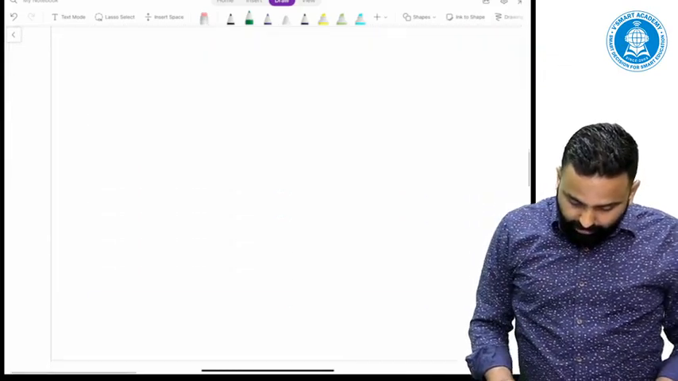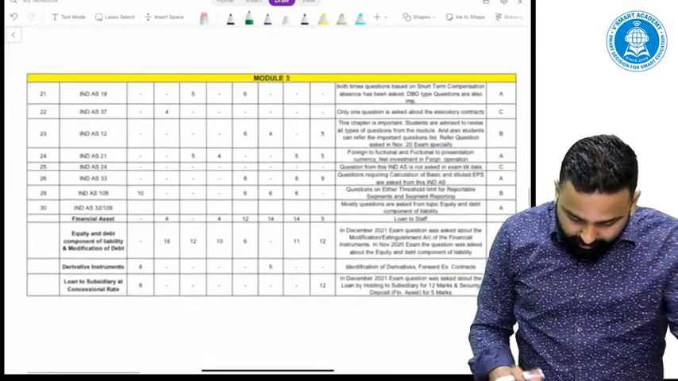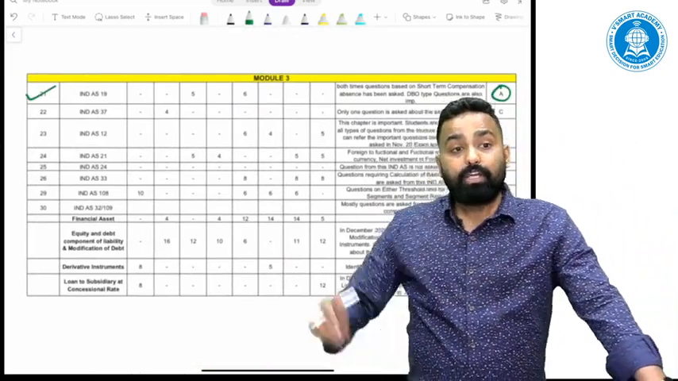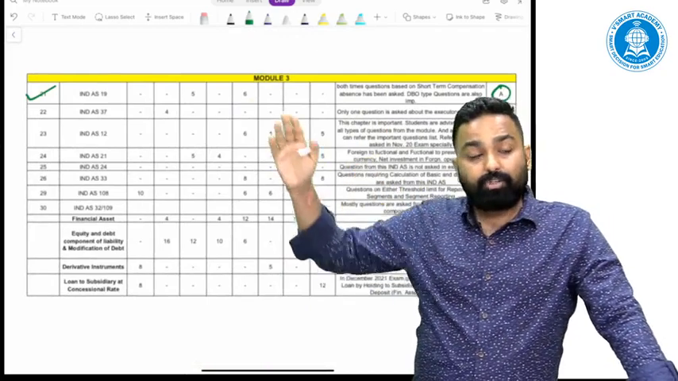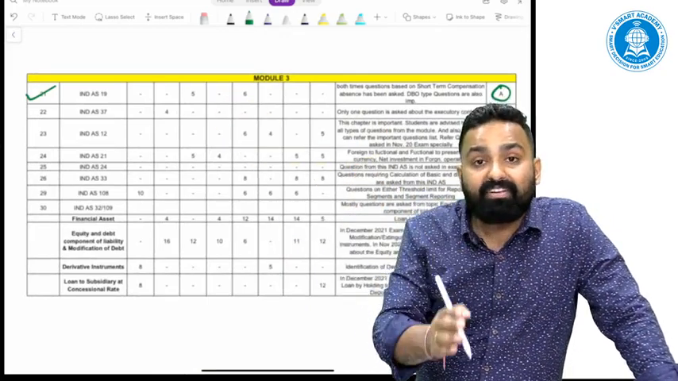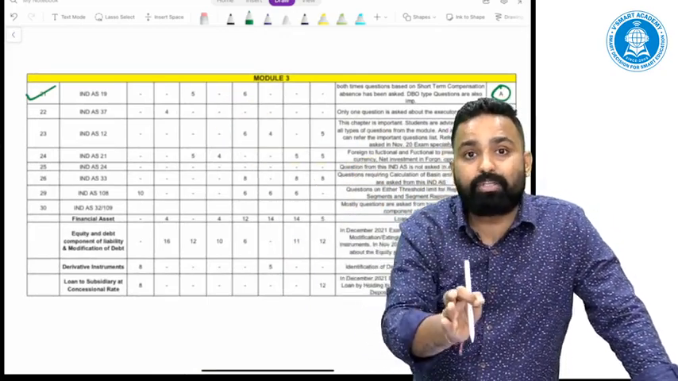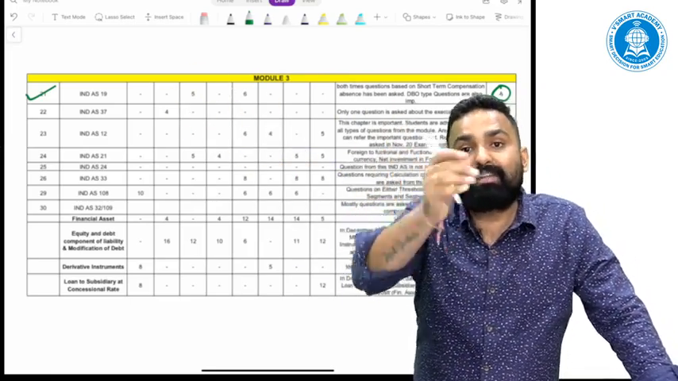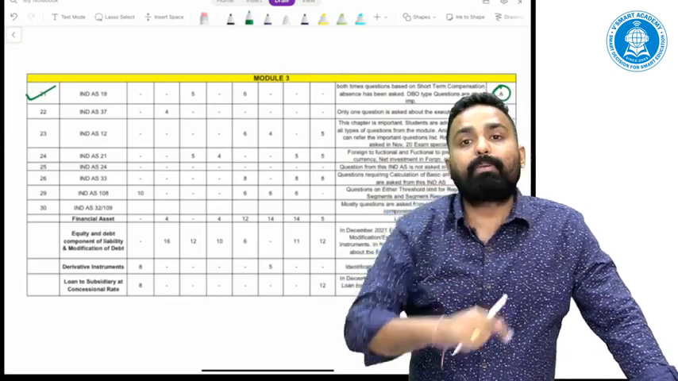All right. Okay. Now come to module 3. Under module 3, the A category topic is Ind AS 19, employee benefits. The most important thing is that they haven't asked even a single question from this standard for long-term benefit plans and post-employment benefit plans.